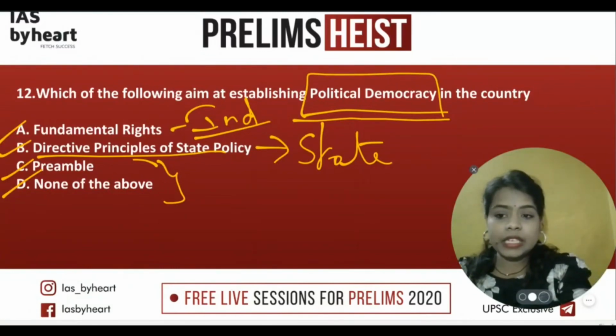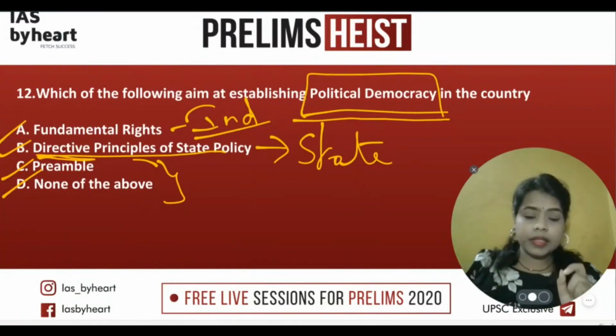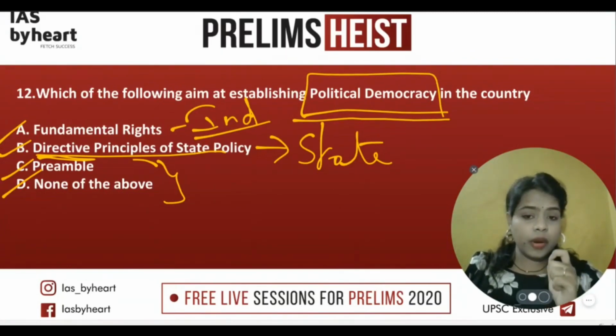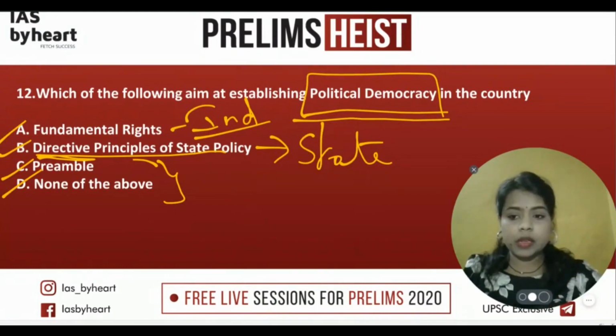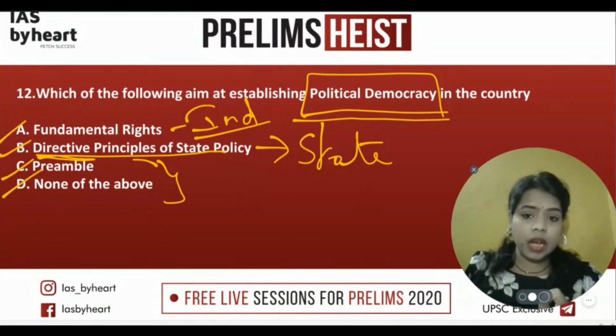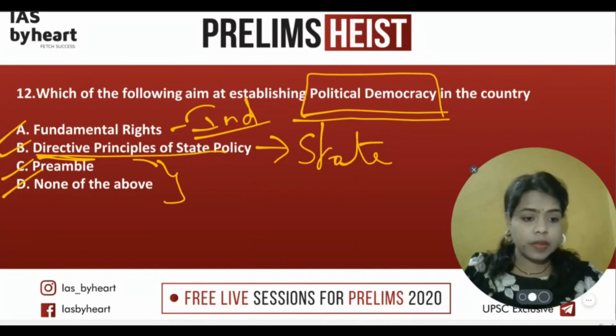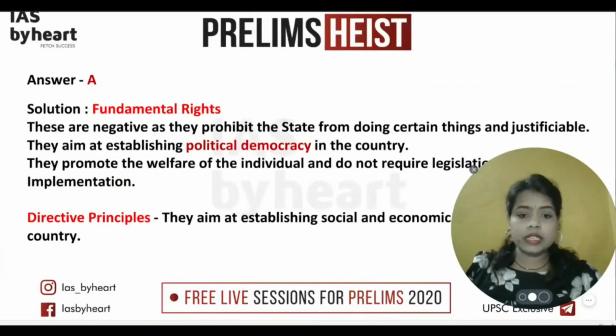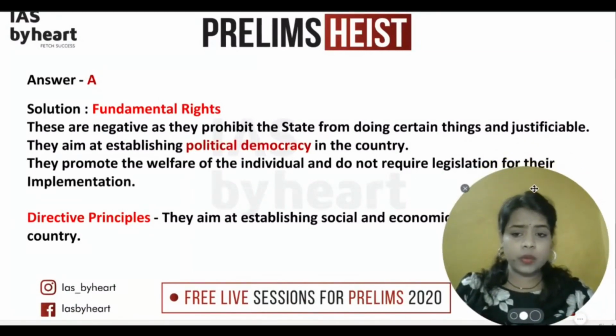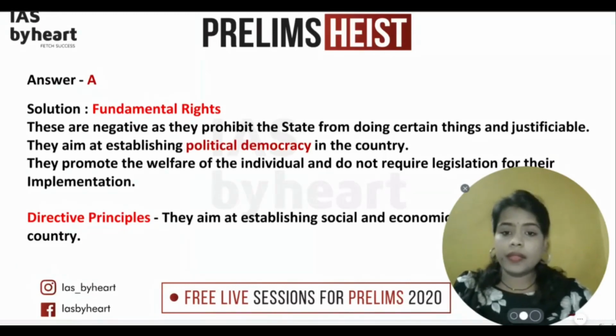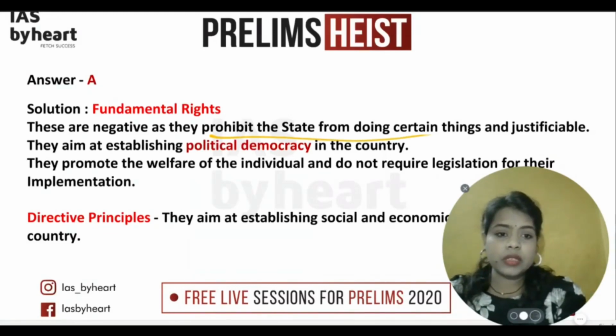They are directive in nature, first thing, and they establish socio-economic and all levels of protection from the state to the people. Fundamental rights are for the individuals against the state. So you ask the state if the state is not providing something. There is a little difference to be understood. We know they are negative because you are questioning something wrong, and they prohibit the state from doing certain things.